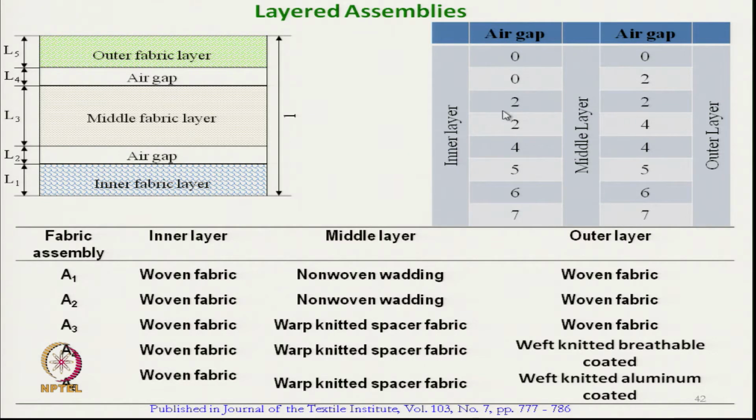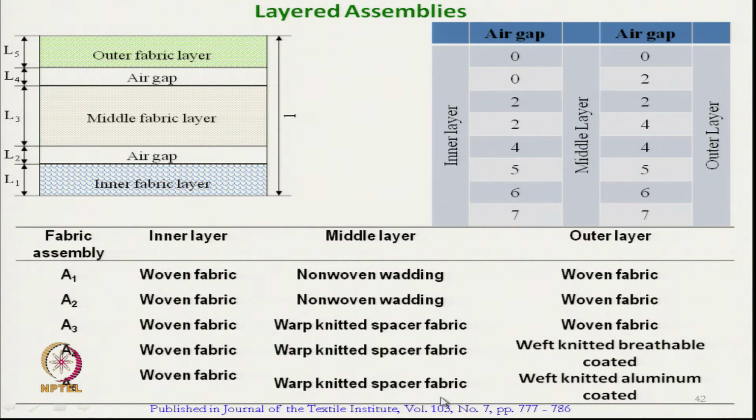In this way we have created a large number of combinations. The fabric variabilities are: for the inner layer we have taken woven fabric, which is constant for all samples. In the middle layer, fabrics with higher air pockets were taken. Non-woven waddings were used in samples A1 and A2 in the middle layer. In the remaining samples A3, A4, A5, warp knitted spacer fabrics were used.